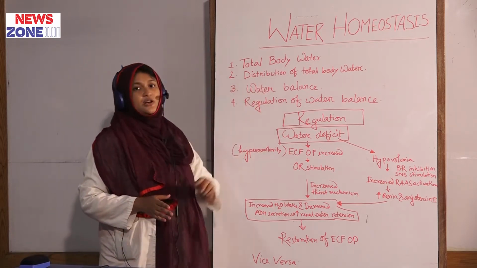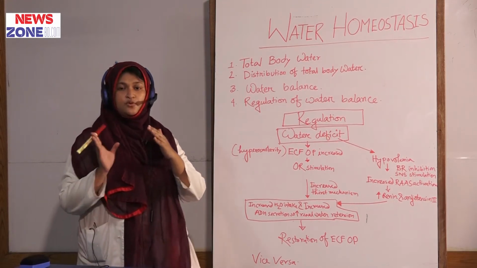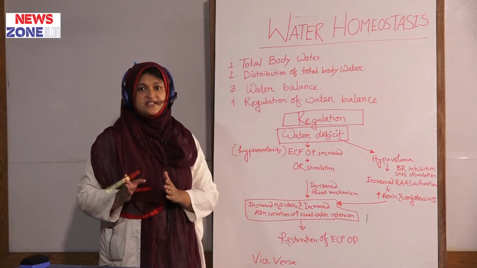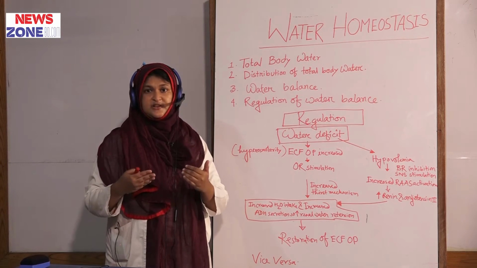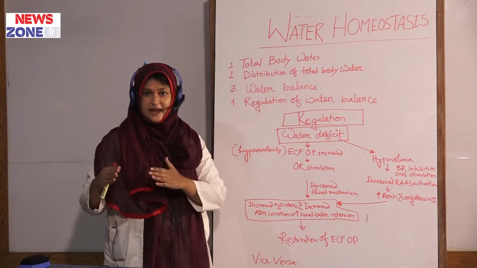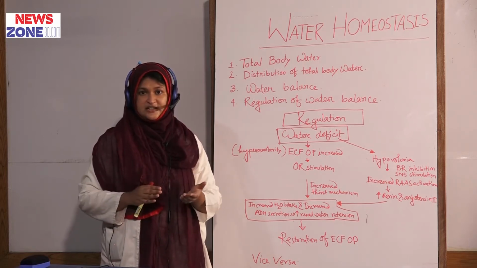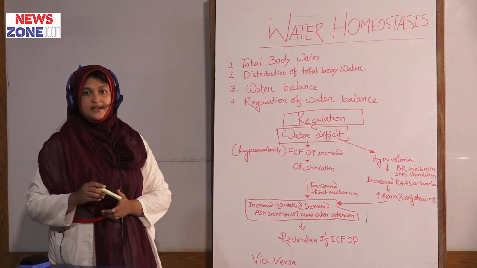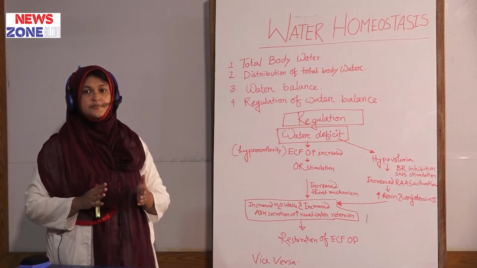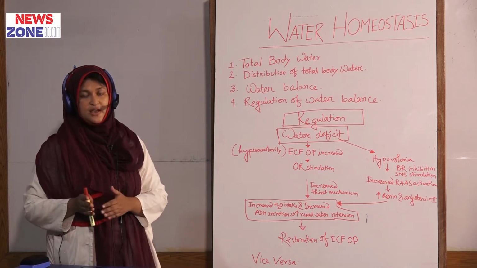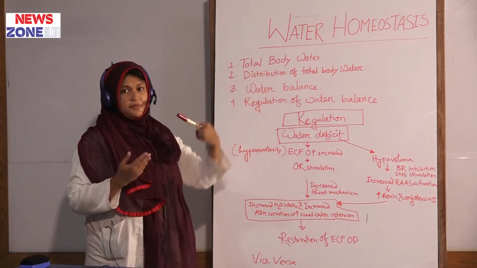And for distribution of total body water, we imagine a 70 kg adult whose total body water is about 60% of body weight, that is 42 liters. This is distributed among ICF and ECF. ECF was 14 liters and ICF was 28 liters. ECF was further distributed into plasma and interstitial fluid, and interstitial fluid was distributed into lymph and transcellular fluid. That is the distribution of total body water. These two topics we previously discussed.